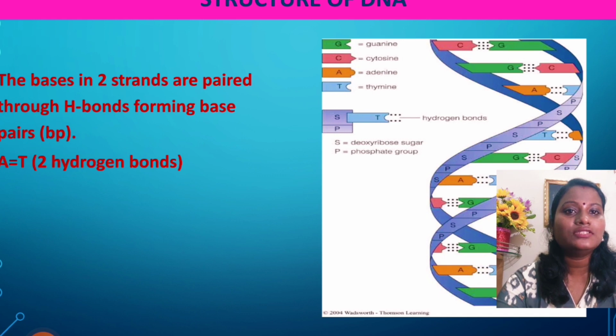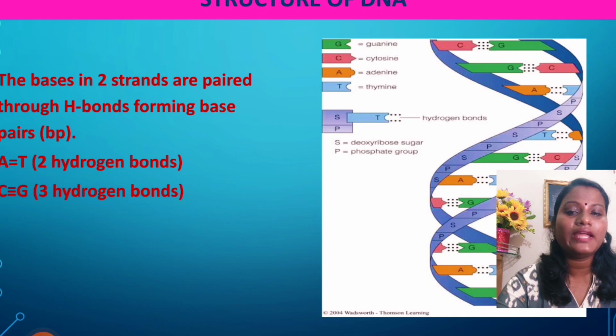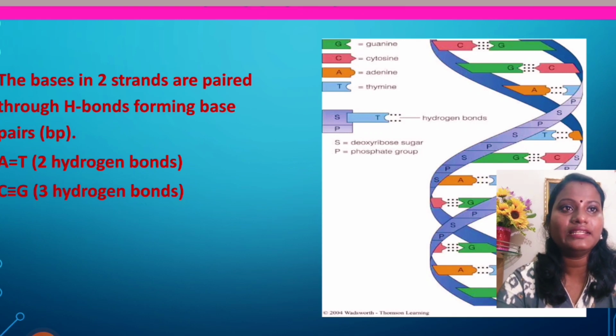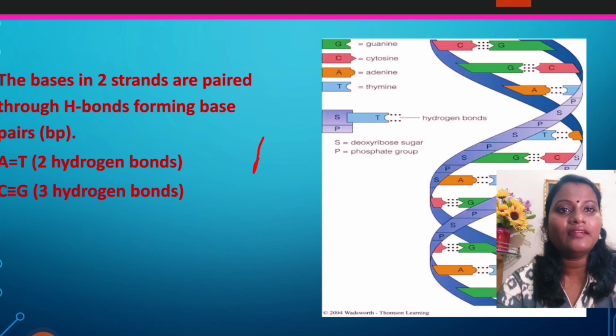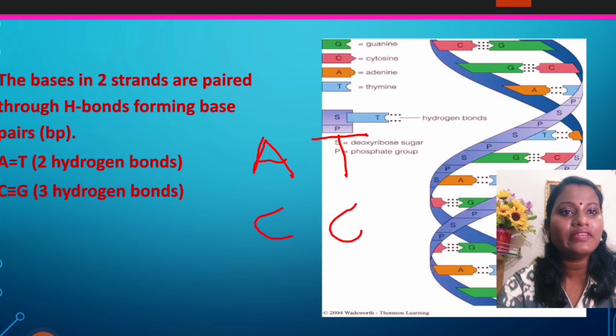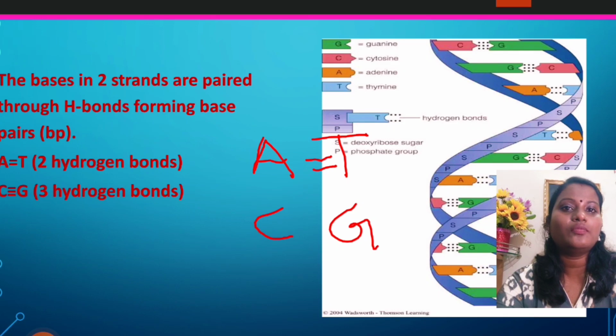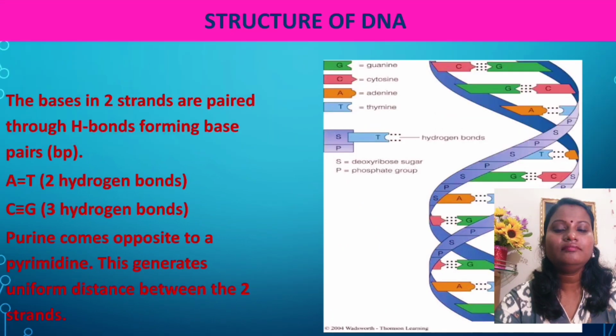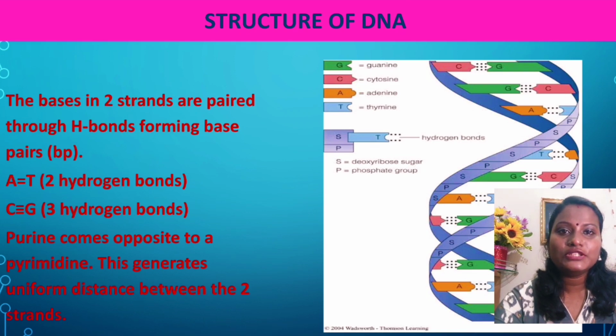By hydrogen bonds. Here adenine pairs with thymine by 2 hydrogen bonds and cytosine pairs with guanine by 3 hydrogen bonds. One thing that you always have to remember: adenine will always pair with what? Thymine, and cytosine will always pair with guanine. So here purine comes opposite to the pyrimidine, and this generates a uniform distance between the two strands.